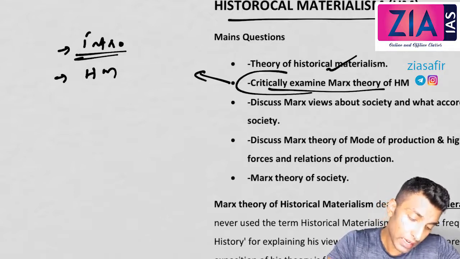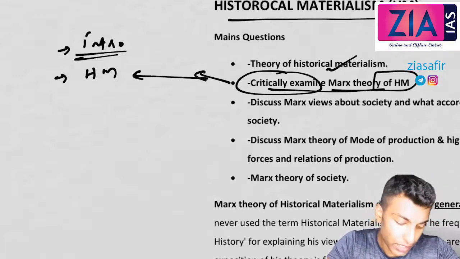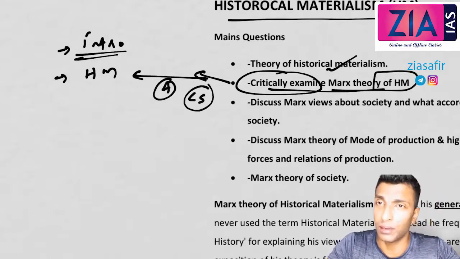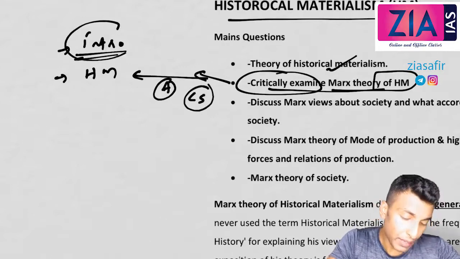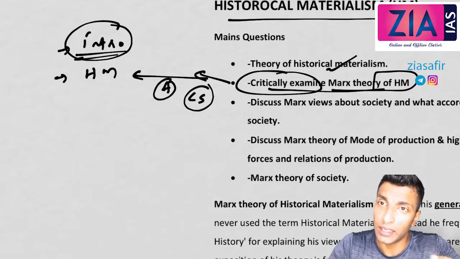For example, here the question is to critically analyze the theory of historical materialism, so you write historical materialism. If the question is about alienation, you write alienation. If the question is about class struggle, you write class struggle. But the introduction will remain the same in all these areas, and that is what I gave you in the previous session. The first session that we had on Marx is the introduction for all the questions which can be asked from Marx.